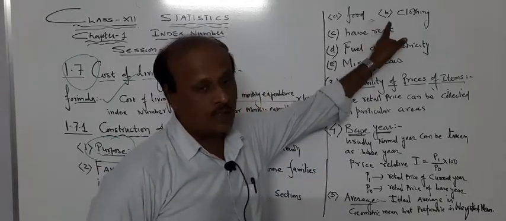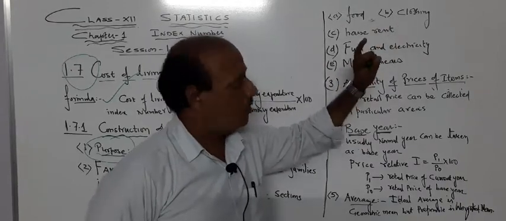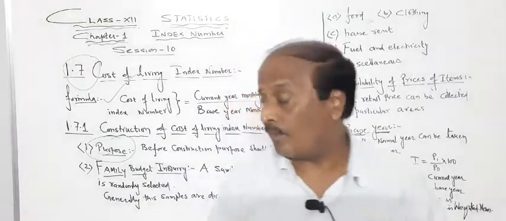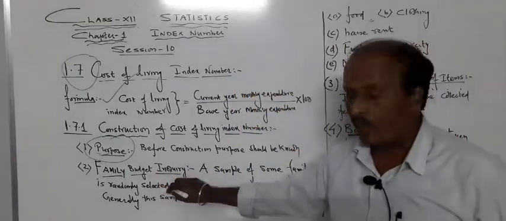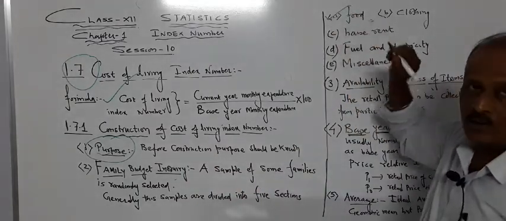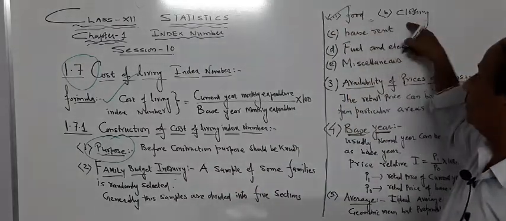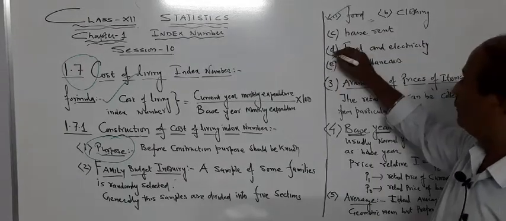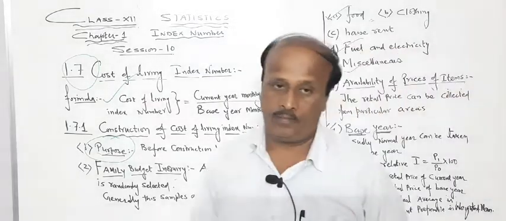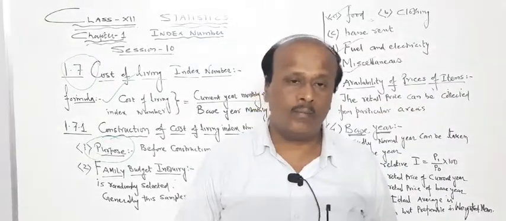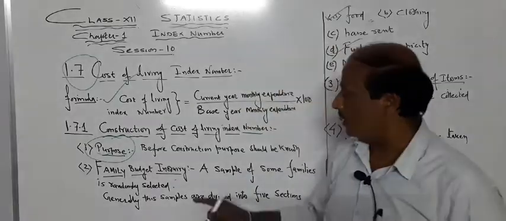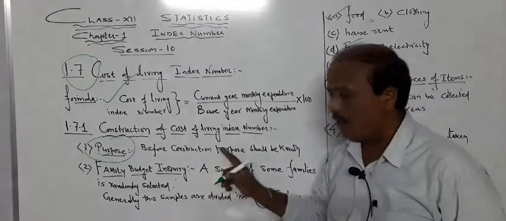Then how much expenditure they are doing for clothing or house rent. Some special type of sampling is done for a family budget inquiry. So 5 criteria are chosen in your book: food, clothing, house rent, then fuel and electricity, and miscellaneous, meaning maybe for education purposes or medical purposes, how much expenditure is done by the family. So that comes under the heading of family budget inquiry.